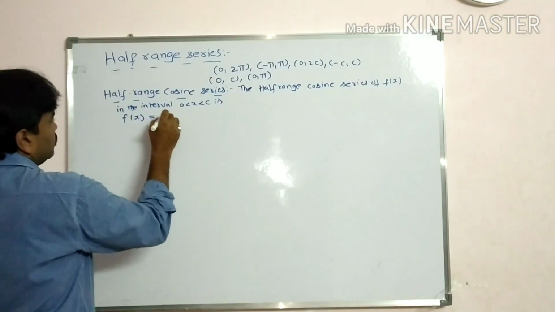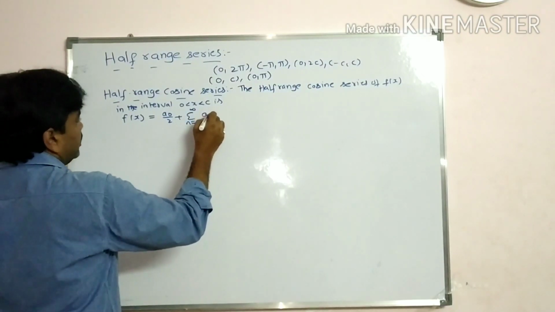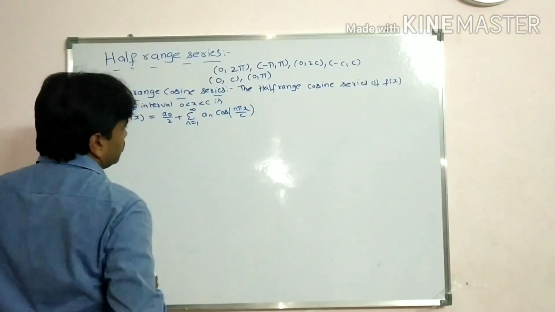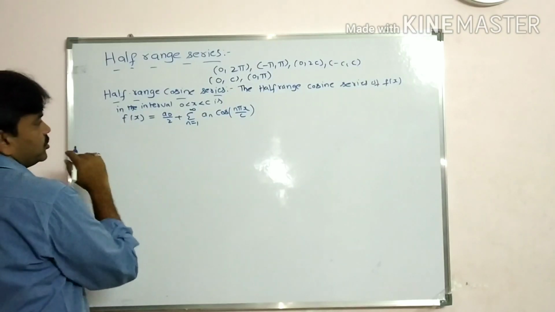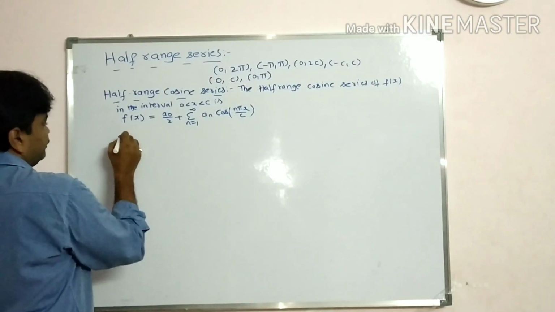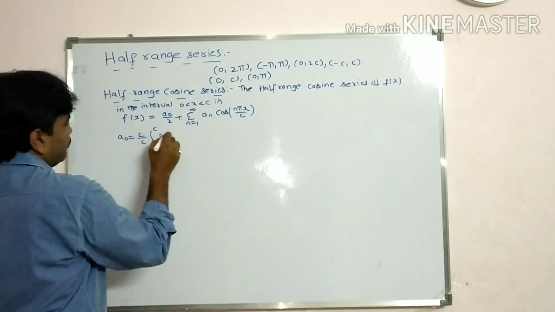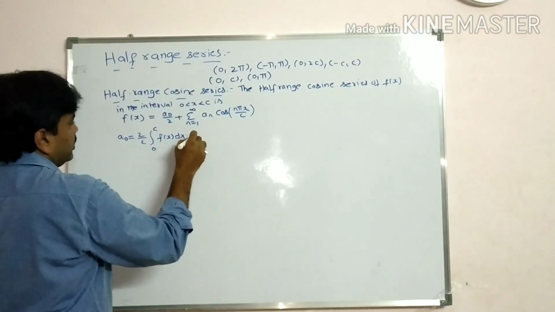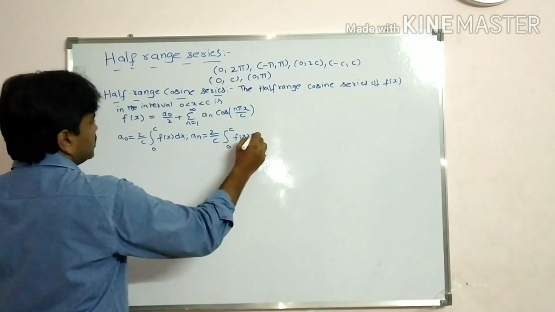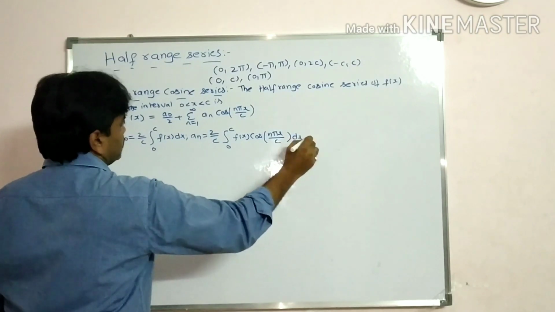f of x is equal to a naught by 2 plus sigma n is equal to 1 to infinity a n cos n pi x by c. This is Fourier series, students. Now we are finding a naught value and a n value. A naught is equal to 2 by c integral 0 to c f of x dx, and a n value is 2 by c integral 0 to c f of x cos n pi x by c into dx, students.